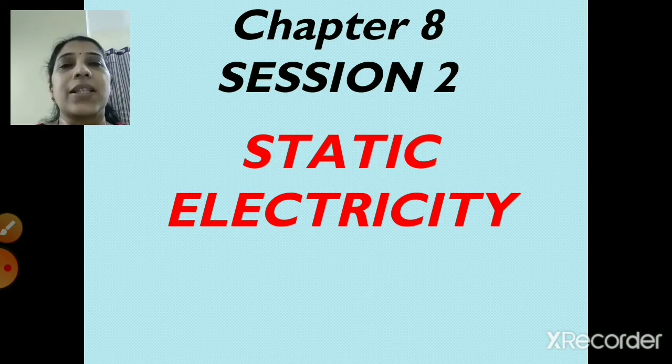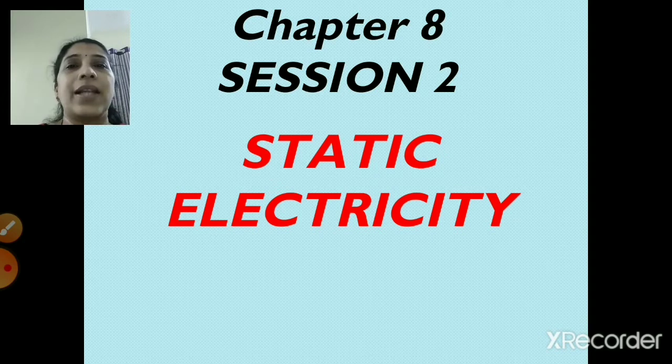This charge remains for a short duration, and these types of experiments you can carry out only in dry weather, particularly in winter, because electric charges are absorbed in moist air, right? So this was what we had discussed in session 1.